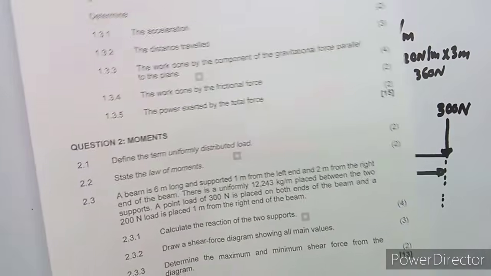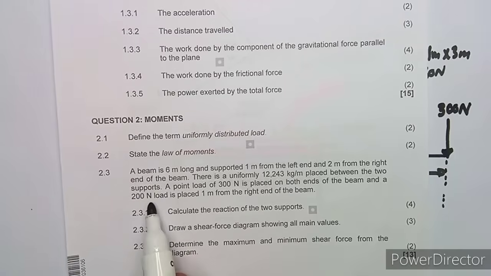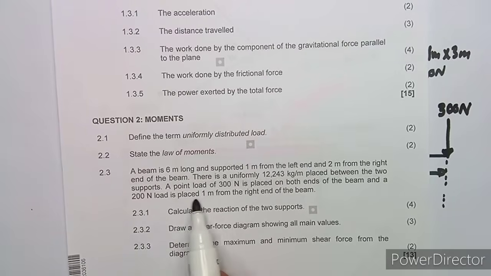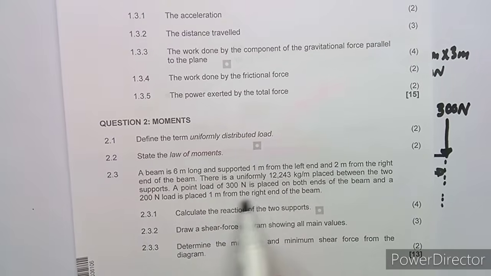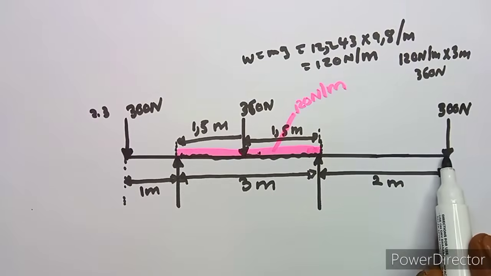All right, let's move on. And also, a 200 Newton load is placed 1 meter from the right end. Take note, 1 meter from the right end. This is our right end.